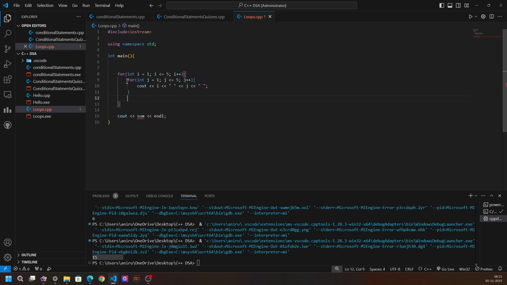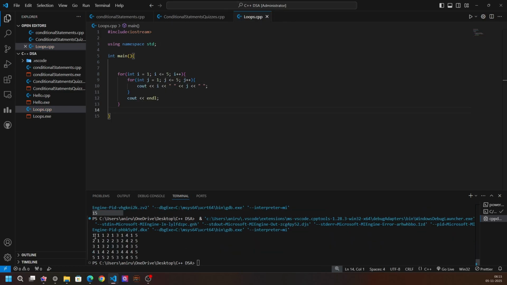After coming out of this loop, what we are doing, let's run. Here you can see for i equals to 1, it is printing 1. For i equals to 1, it is printing 2. For i equals to 1, it is printing 3.